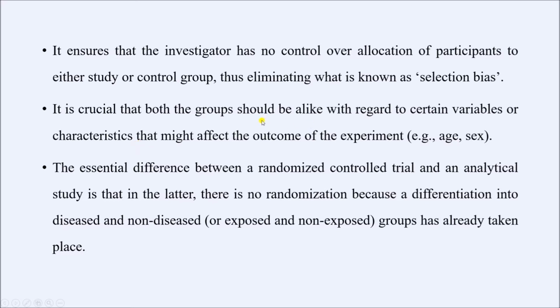So in my previous videos I mentioned confounding factors and some variables which can influence the outcome of a study. So if these variables, for example age, gender, etc., are unequal between the study group and the control group, they can actually distort the result of the study. So that is why we must ensure, or rather we should try to ensure, that certain variables are similar in the study group and the control group, and by that we can eliminate the effect of these variables on the result of our study.